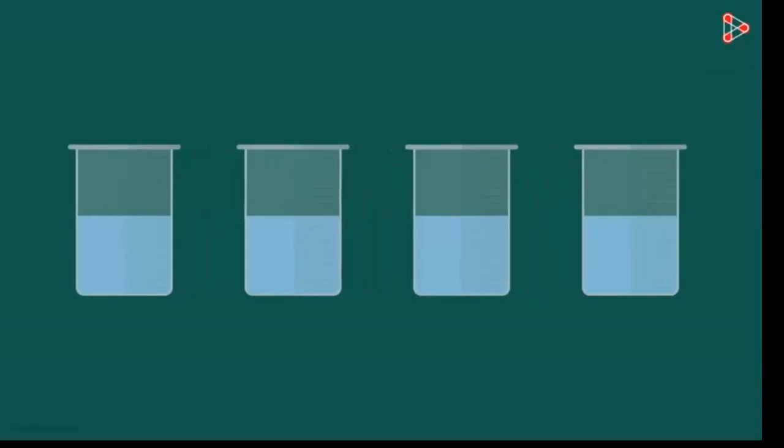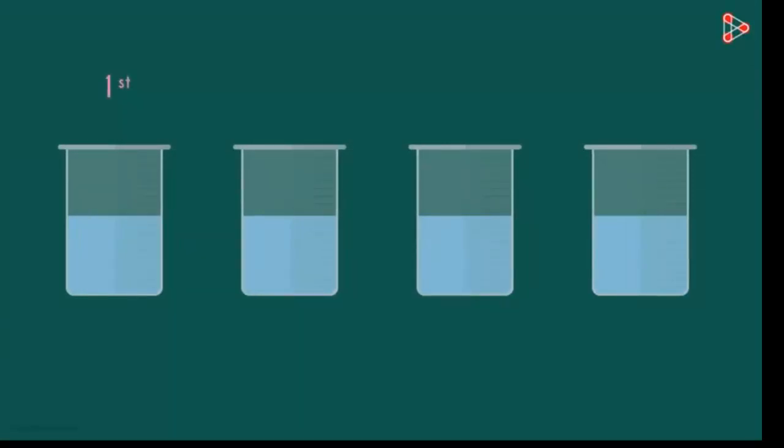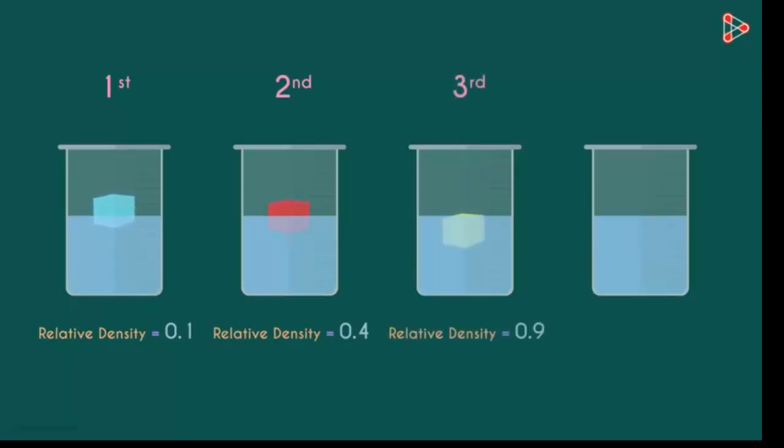So if you see in front of you there are 4 beakers, and in the first beaker ice is there. What is happening? Its relative density is less than 1, so it will totally float on water. The second one's relative density is 0.4, which is somewhat less than water, so it will somewhat float and somewhat sink in water. The third one's relative density is 0.9. So what will happen? Most of the part will be inside water, but it will also float. The fourth one's relative density is 1.3, so it will sink in the given water.